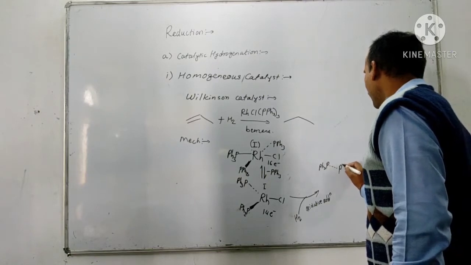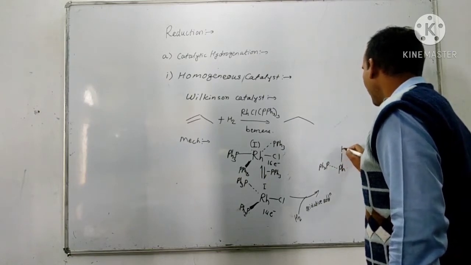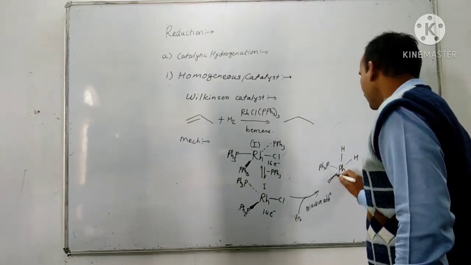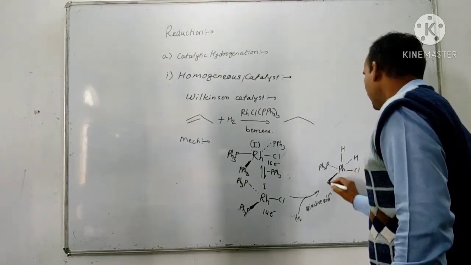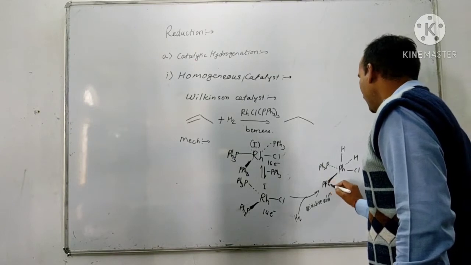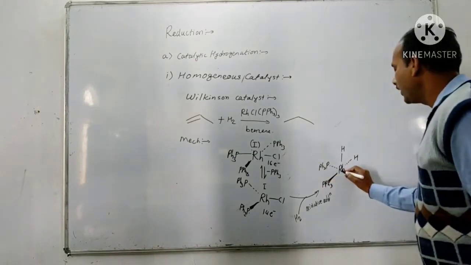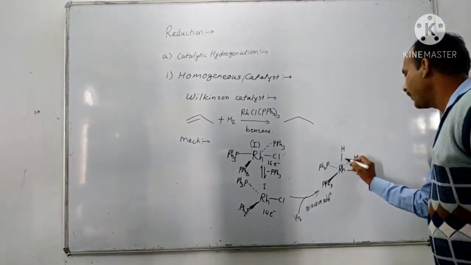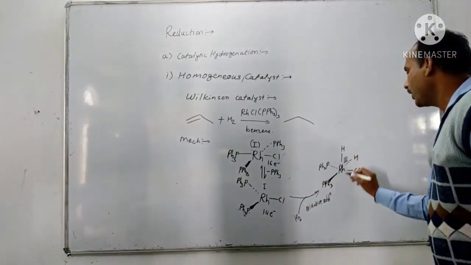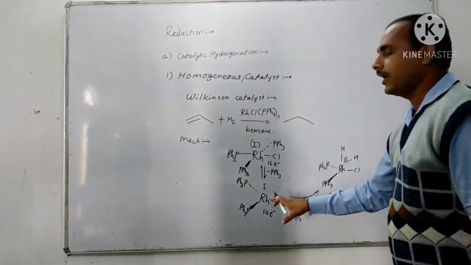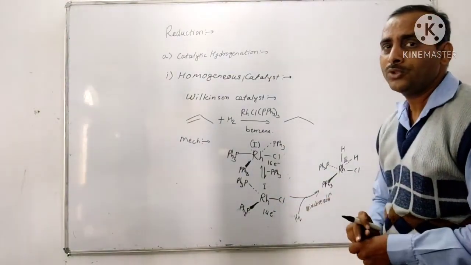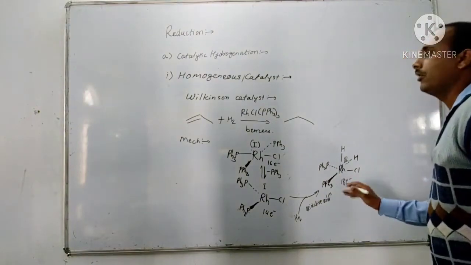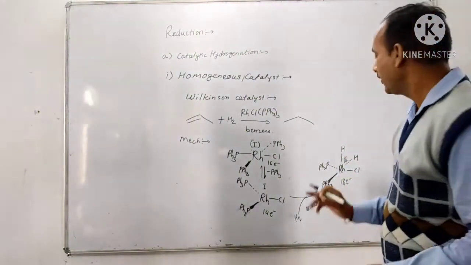To form PPh3 rhodium Cl PPh3. So now here the oxidation state of rhodium increases from 1 to 3, and here is again the addition of hydrogen, so formation of 18 electrons around the rhodium.